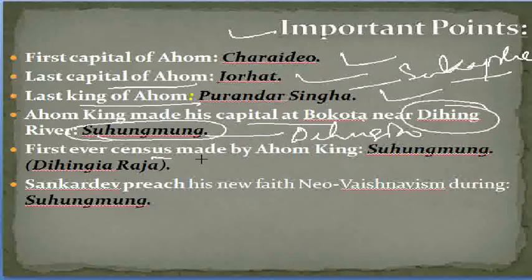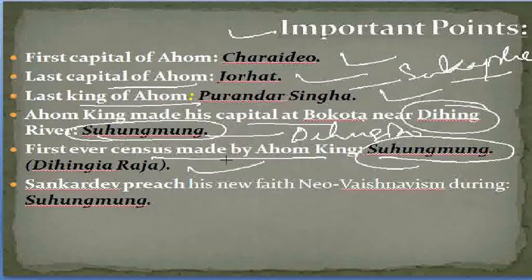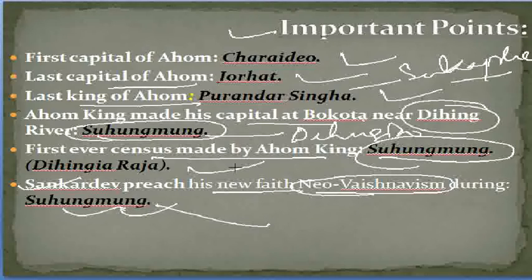Then the first ever census was made by the Ahom king Suhumung. Suhumung did the first ever census during the Ahom dynasty, and Sankardev preached his new faith, that is new Vaishnavism, during the reign of Suhumung. So these questions are important. Who made the first census, or by which Ahom king was the first census ever made? The answer will be Suhumung. And during the reign of which Ahom king did Sankardev preach his new faith, new Vaishnavism? The answer will be Suhumung.